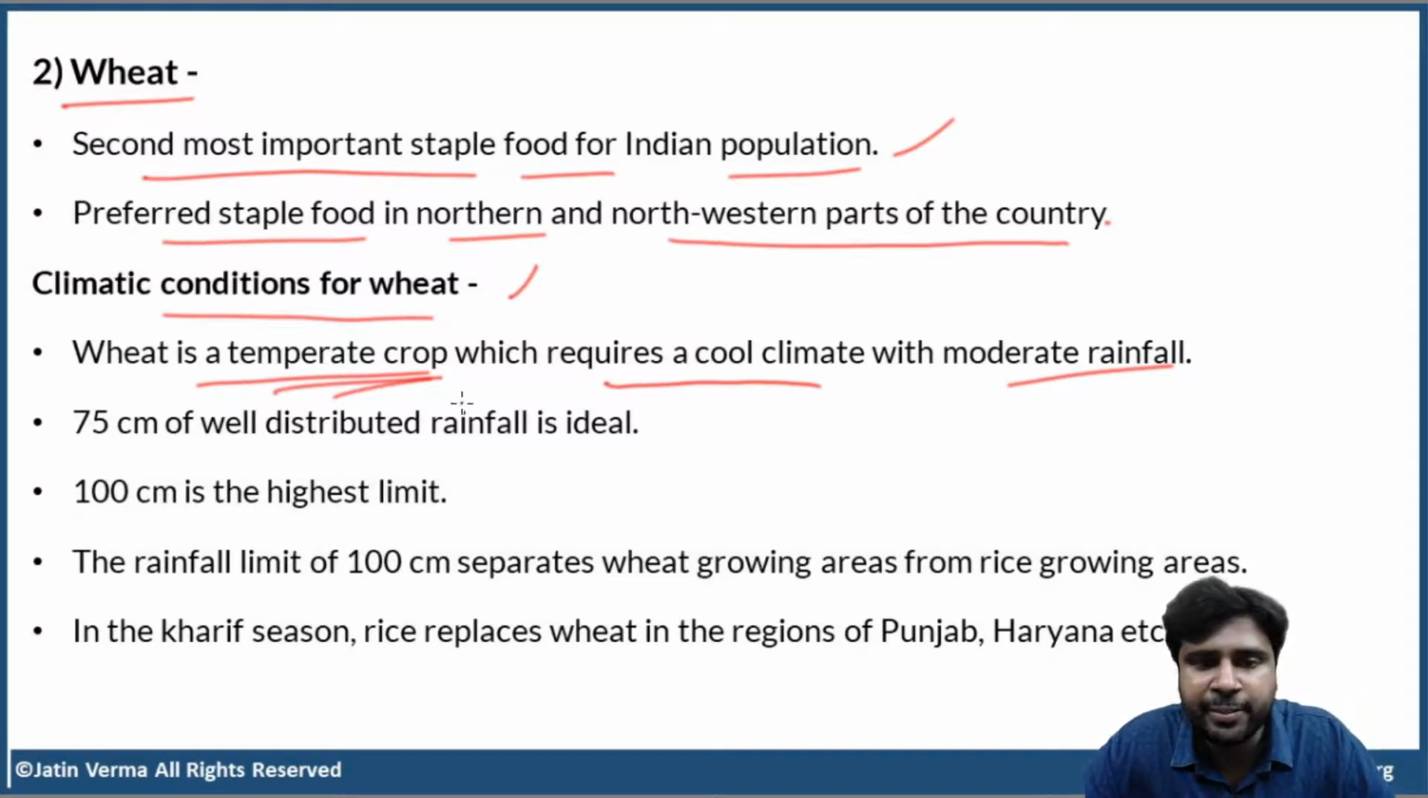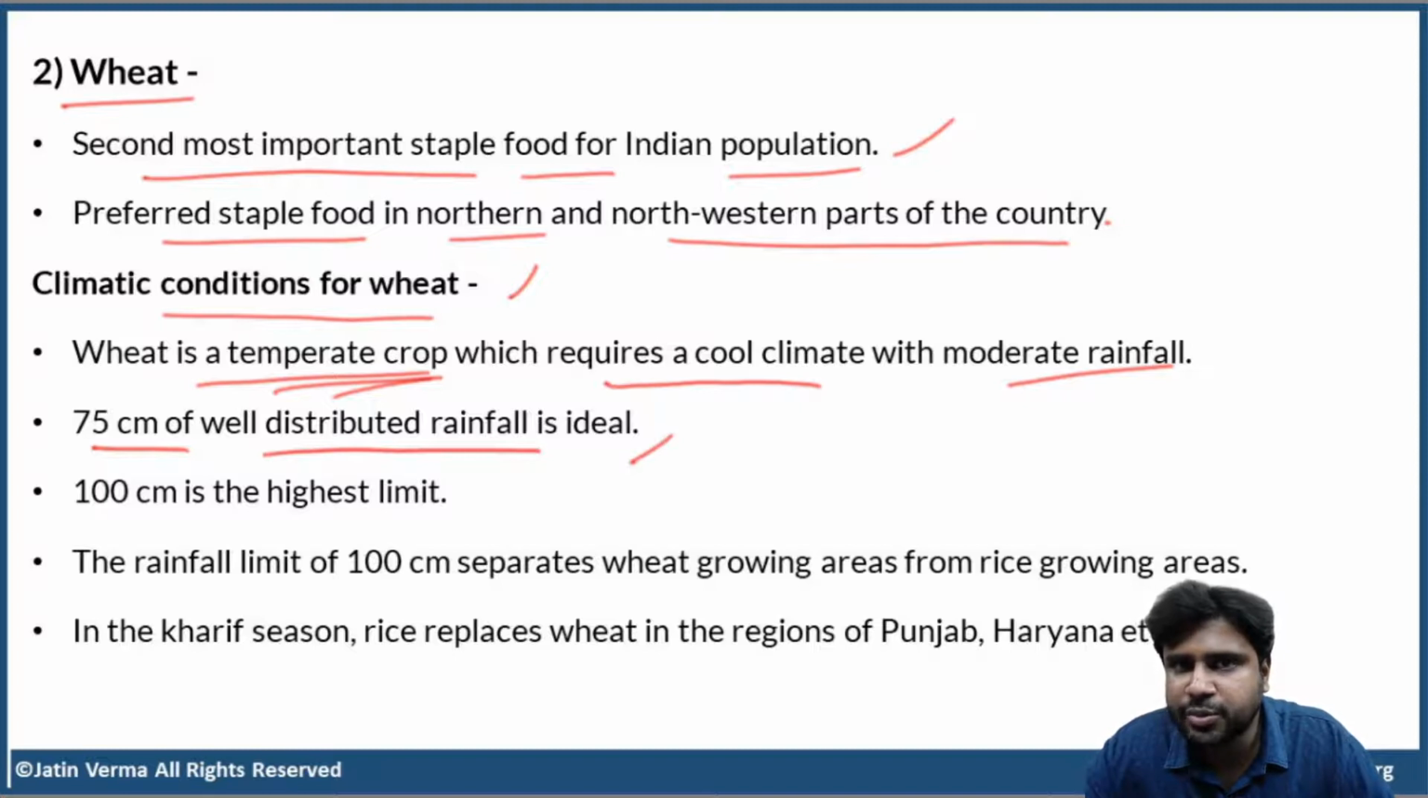So wheat is a temperate crop which requires a cool climate with moderate rainfall. 75 centimeters of well distributed rainfall is ideal. But it doesn't mean wheat cannot grow in areas which have rain below 75 centimeters or above 75 centimeters. It's not like that. 75 centimeters is the ideal figure. Okay. So fluctuations will be there. See, 100 centimeter is the highest limit. Beyond 100 centimeter, the crop will get spoiled. The crop will die. Okay.